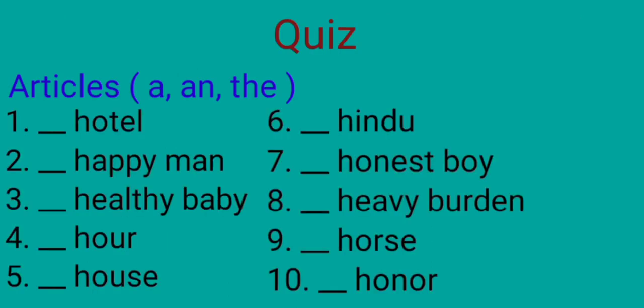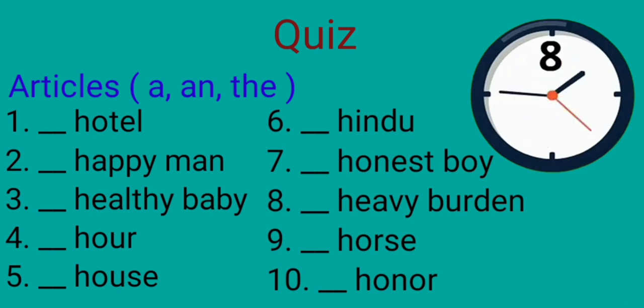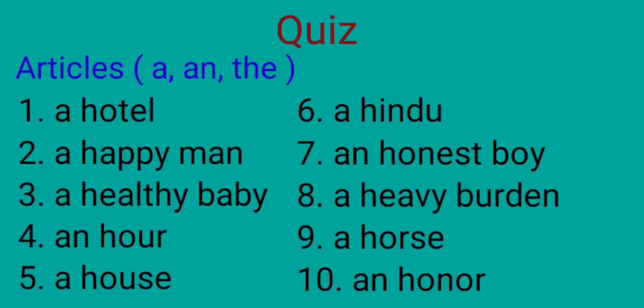And here is a quiz for you. You will get a few seconds to complete this quiz. If you want, you can pause the video. Your time starts now. I hope all of you got the answers to this quiz.